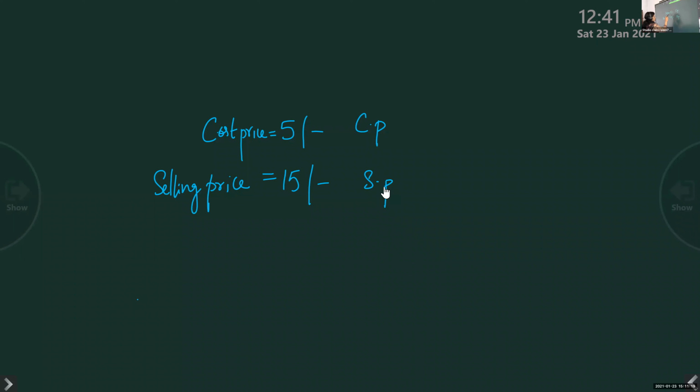Now in this case, cost price is less than selling price. See, I bought it for 5 rupees and I'm selling it for 15 rupees. Is it a profit or loss for me? Profit. I will be getting 10 rupees extra in my pocket. So it is profit for me. It is not a loss. When CP is less than SP, I have profit.